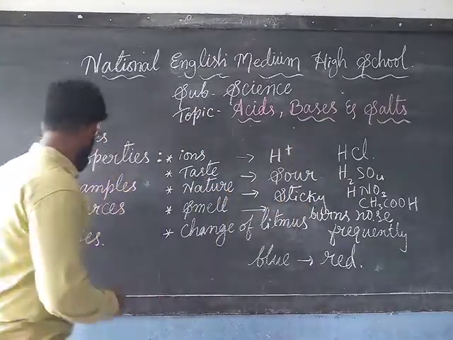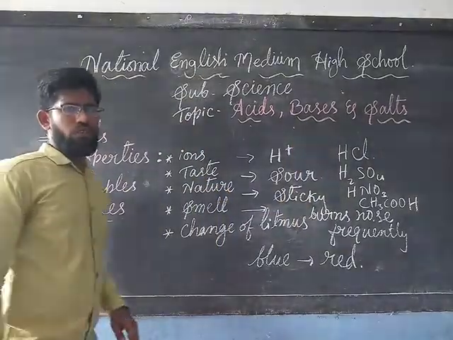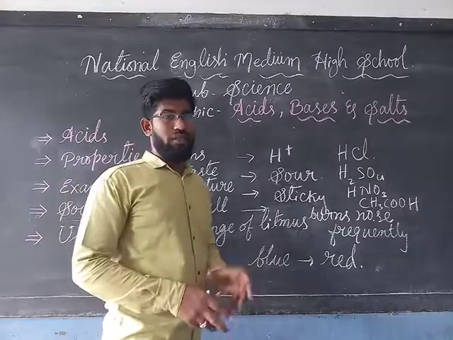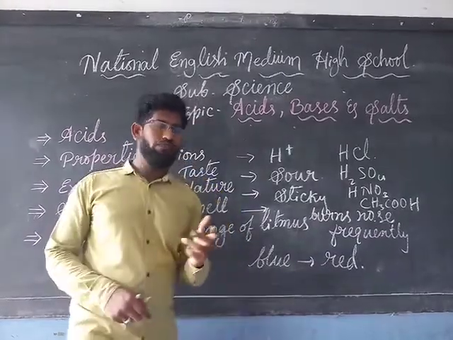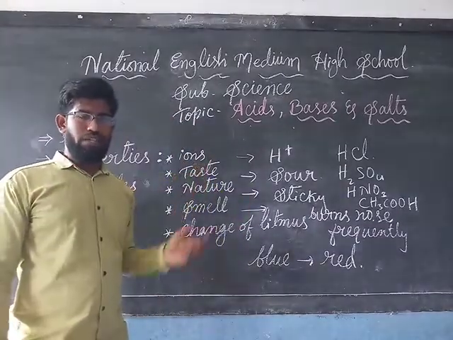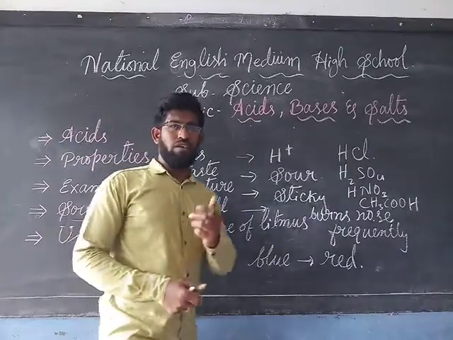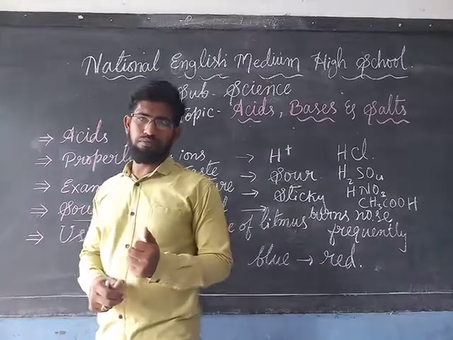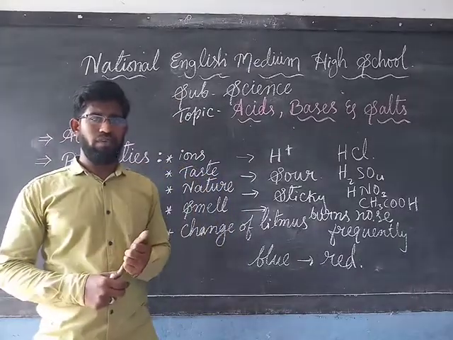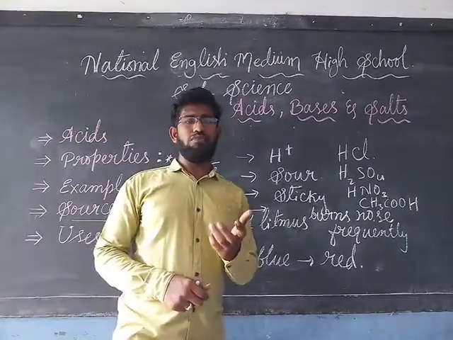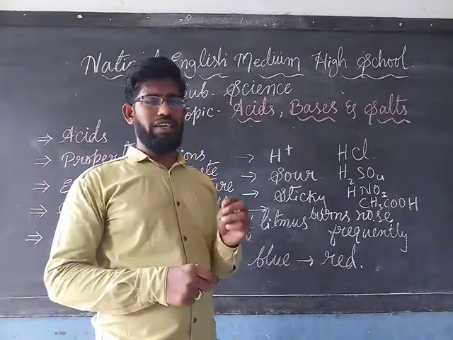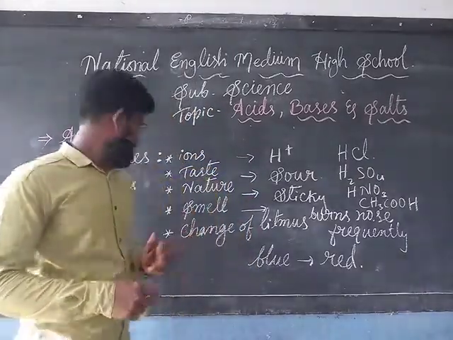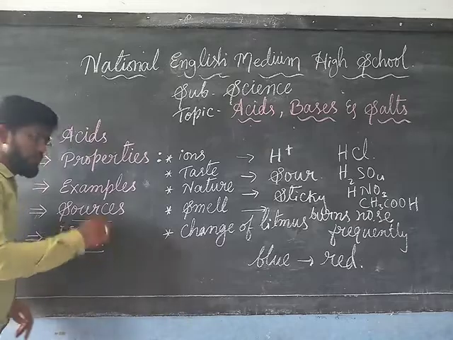Then come to the sources. Where can we get them? Some natural sources are there from which we can get acids. For example, tamarind, lemon, orange, tomato, ant sting, and beetle sting. So these are some of the natural sources from which we can get acids. Understood? Then come to the uses.